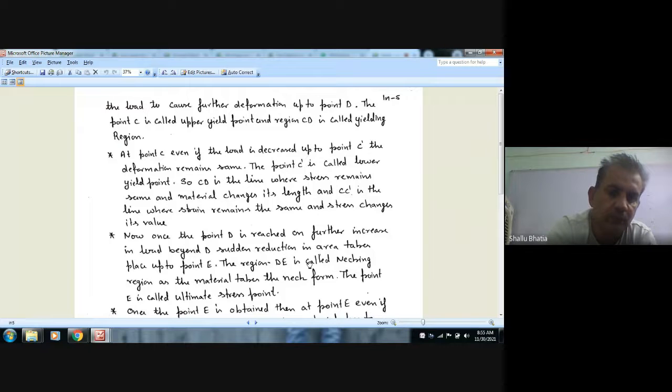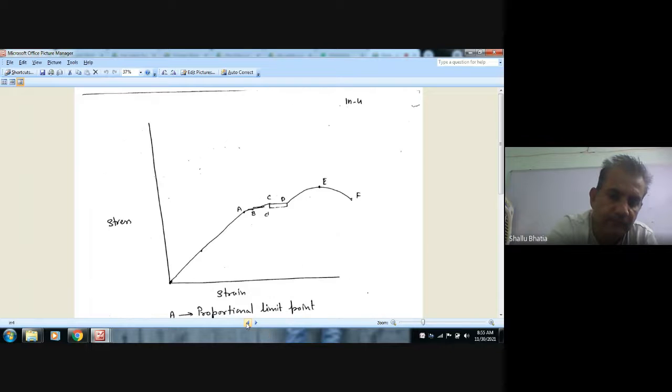The point E is the ultimate stress point. At this point, even if we decrease the load or stress, there will be permanent deformation or decrease in area.